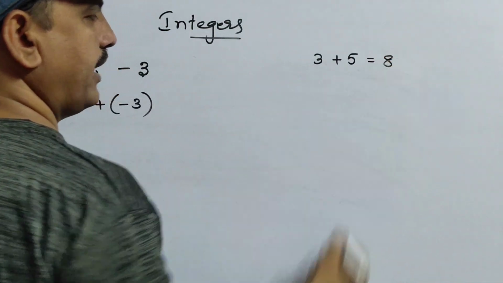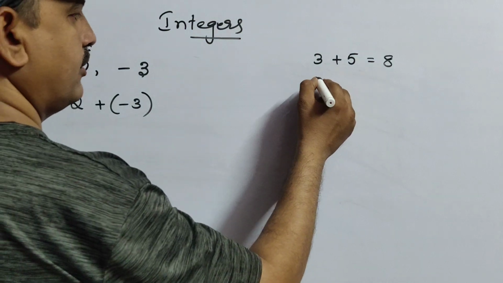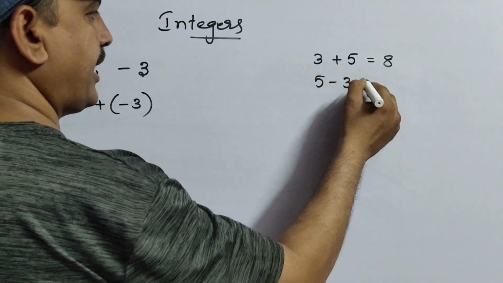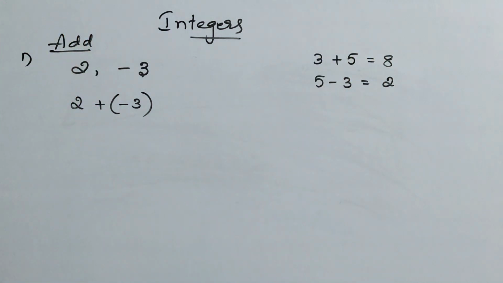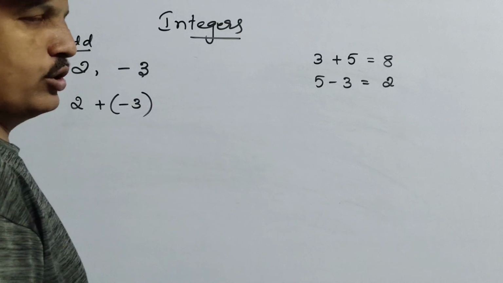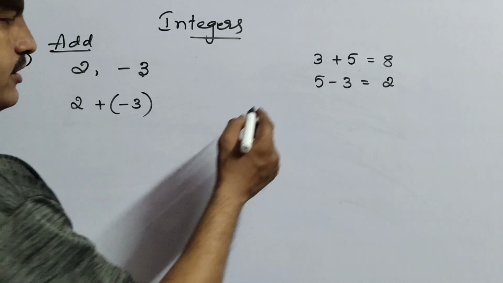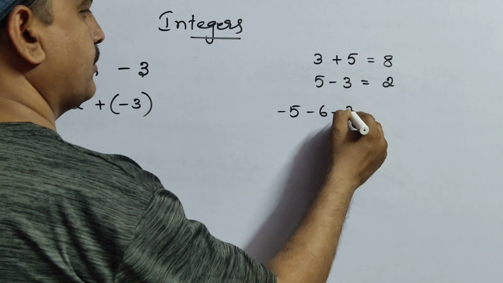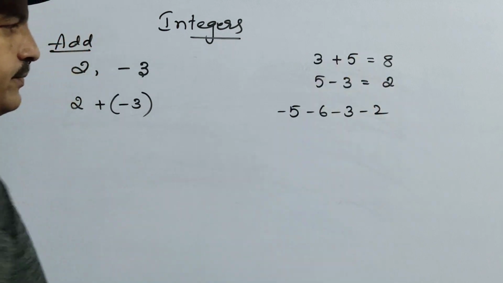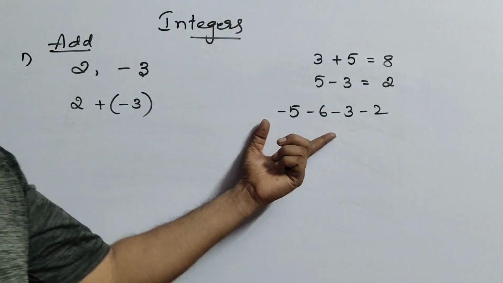Simply the answer is 8. And you even learned how to do subtraction also: 5 minus 3 is 2. But coming to the integers, it's not like that, because you can see both negative and positive integers. Suppose minus 5, minus 6, minus 3, minus 2 is given, and it is asking to simplify this.